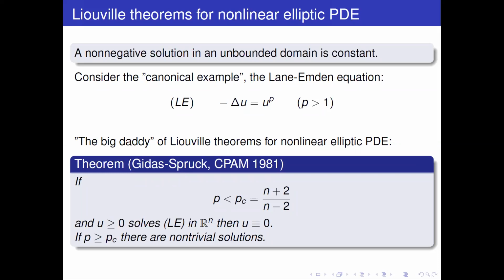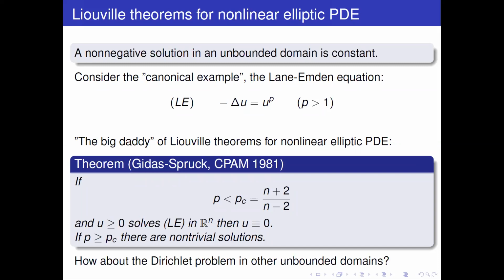Ever since that point, the question that has been open is how about the Dirichlet problem in other unbounded domains? Even up to today, there are no full results of this sort for other unbounded domains.